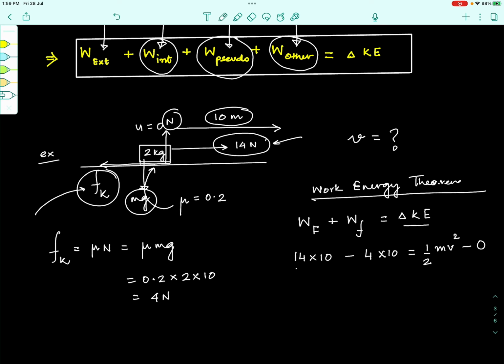So, now we can solve this. This is 140 minus 40, that will be 100, is equal to half into m, the mass of the block, which is 2, into v squared. We can simply solve this for the value of v, which comes out to be square root of 100, that is 10, right. So, 10 meters per second will then become the direct value of the speed of the block in traveling a distance of 10 meters. So, see how work energy theorem is able to give us the same answer that we would have otherwise got using the equations of motion.